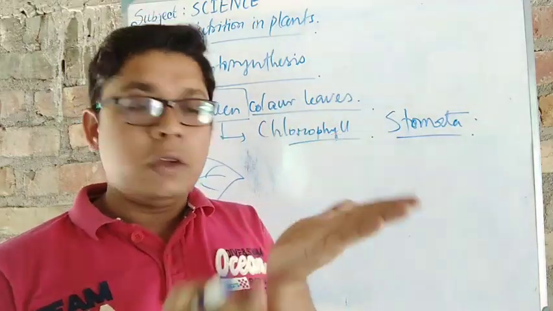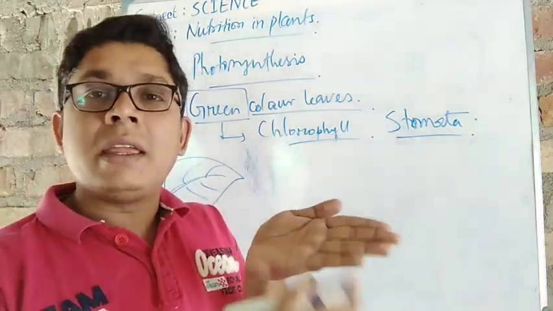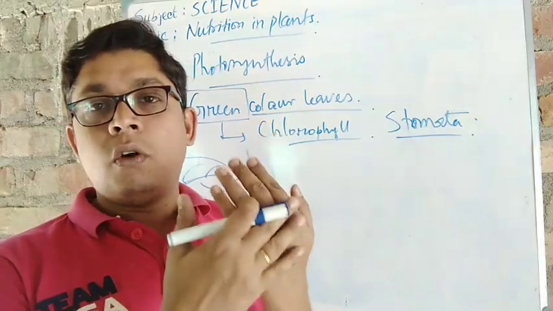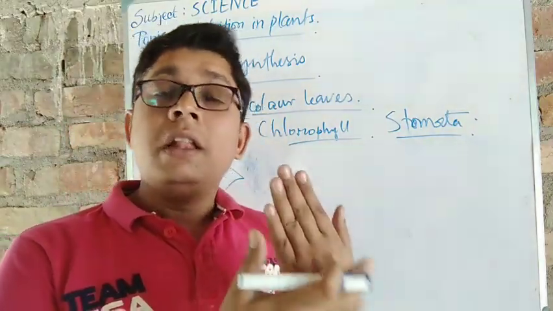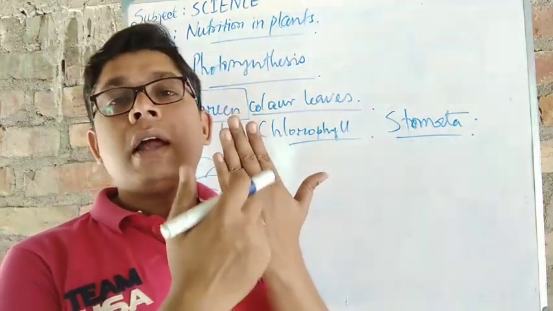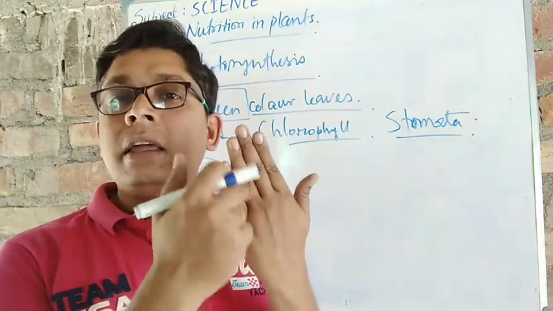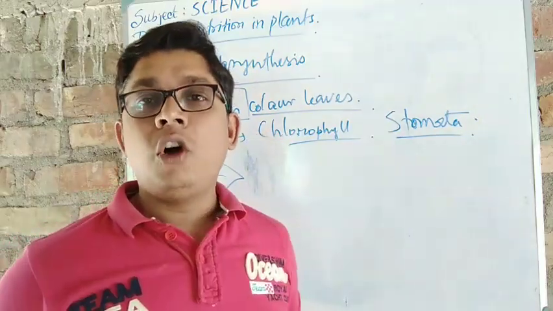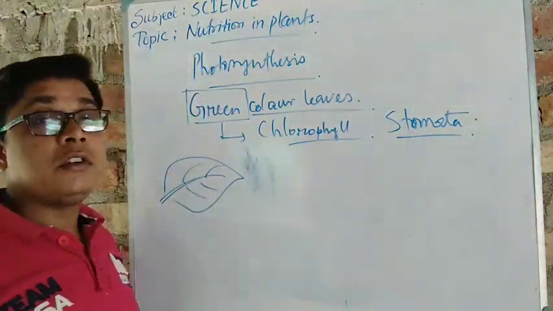In the same way, it is green, but it is light green. But if you observe the back side of the leaf, it is quite deep green than this. Why? Because all kinds of stomatal openings are at the back side. Small stomatal openings at the back side. That's why it is quite green color.